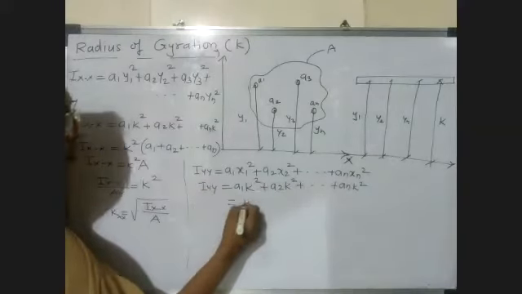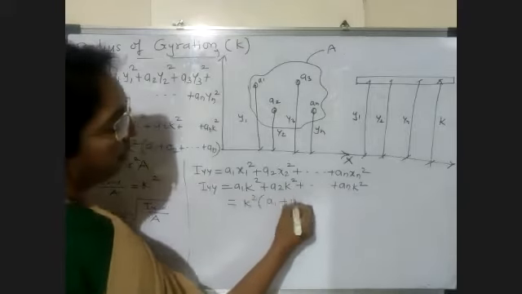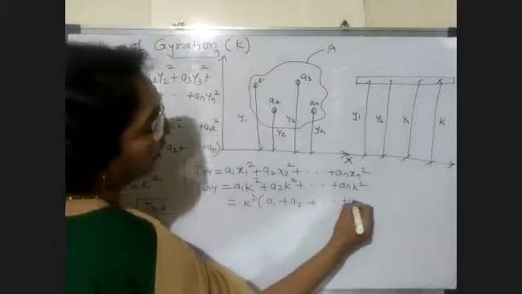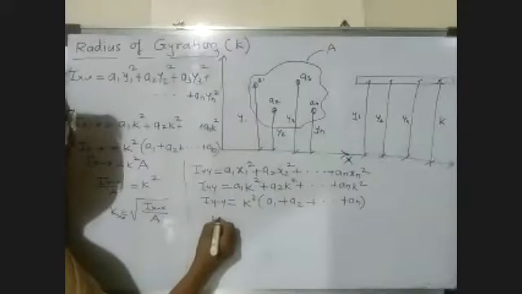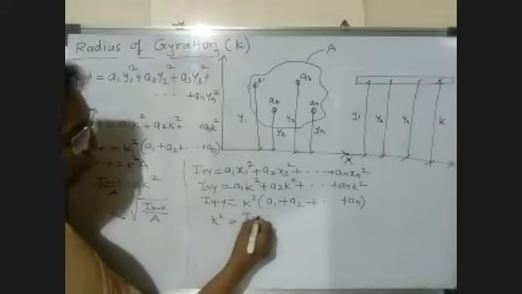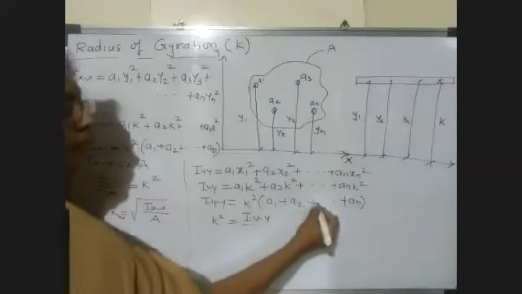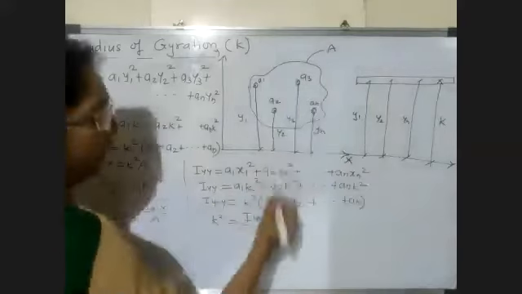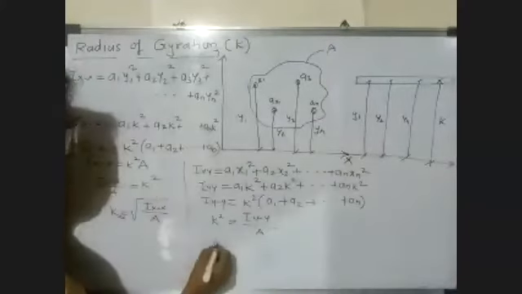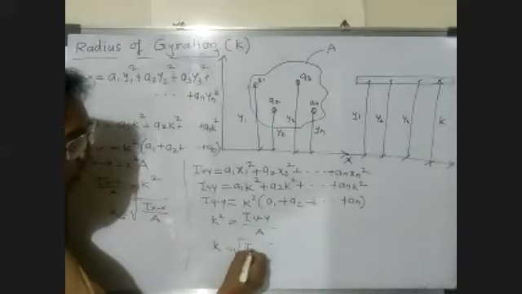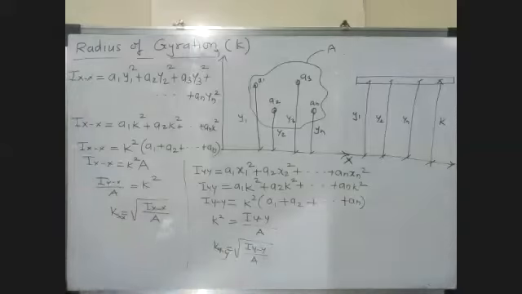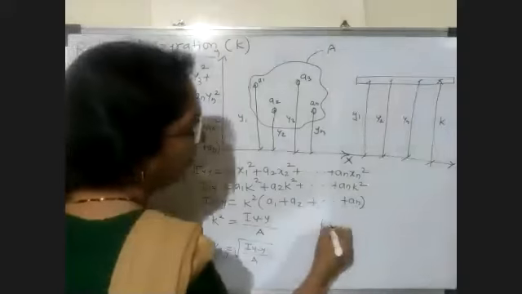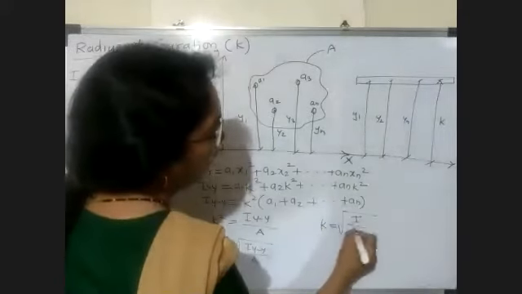Again same, we take common k square. So A1 plus A2 up to AN, so this is your Iyy. Now k square is equal to Iyy upon this A1 plus A2 plus A3, which is nothing but the total area A. So K is equal to under root Iyy upon A. This is about y-axis. So the simple formula of K now becomes under root I divided by A.